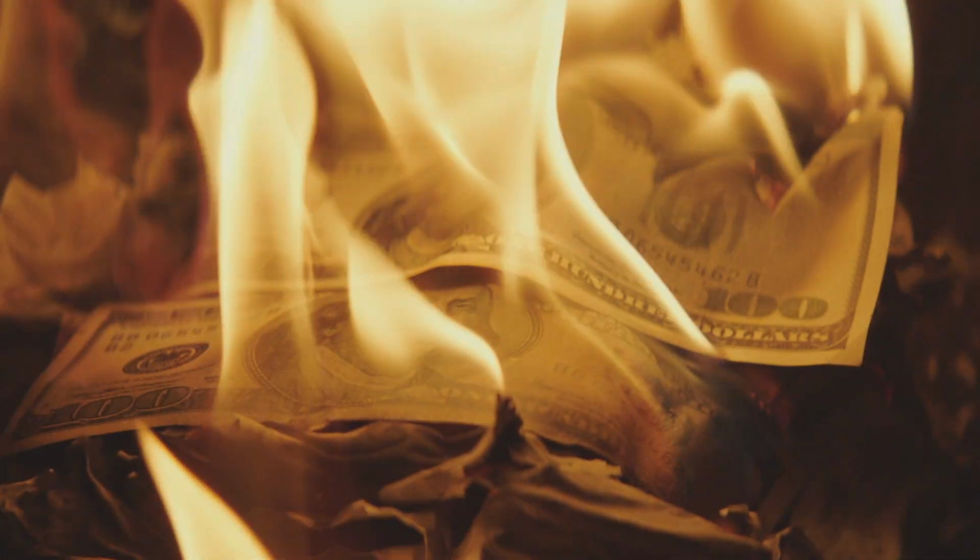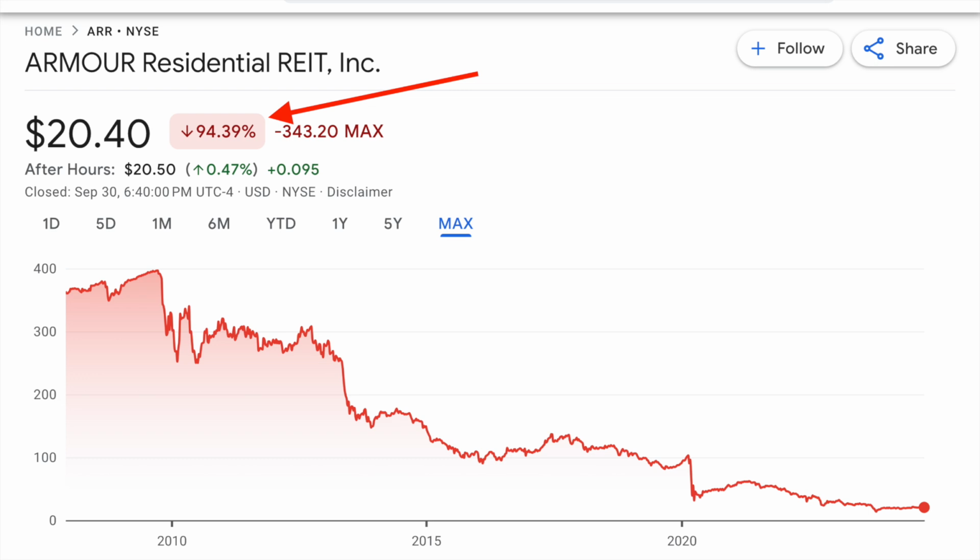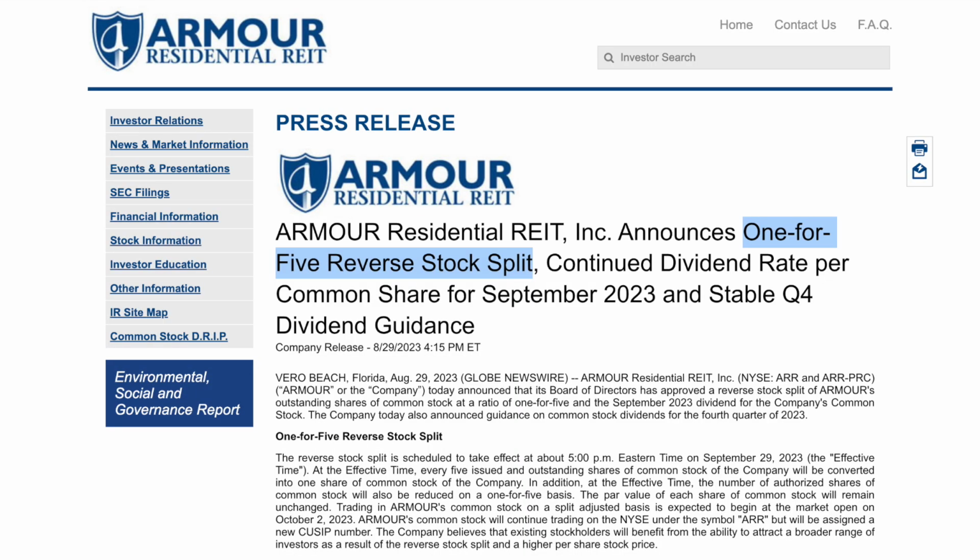A company that's done this several times would be Armor Residential. Their stock keeps falling, and as time goes on, they've done some pretty intense reverse stock splits to ensure their price doesn't fall into penny stock territory. You can see that last year they did a 1-for-5 reverse split, which means that for every 5 shares you owned of their stock, you would now only own 1 share.